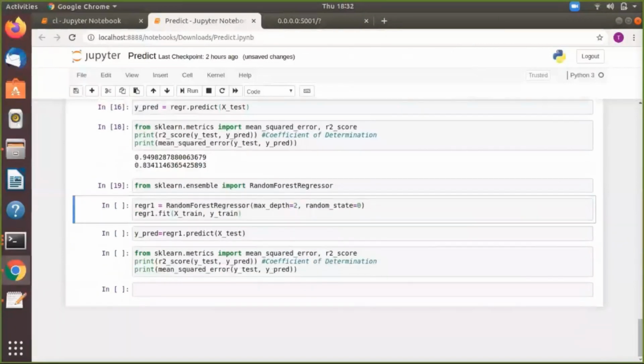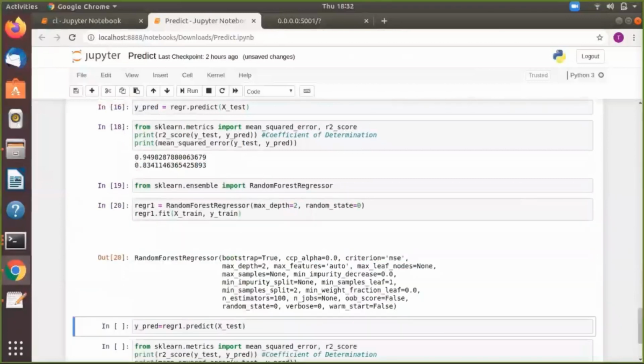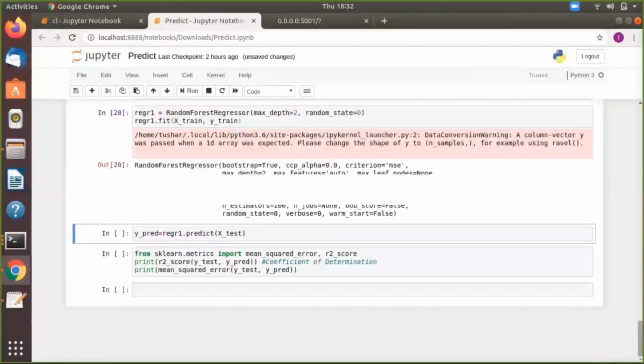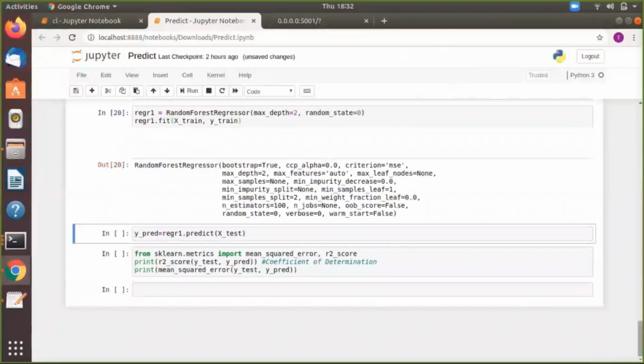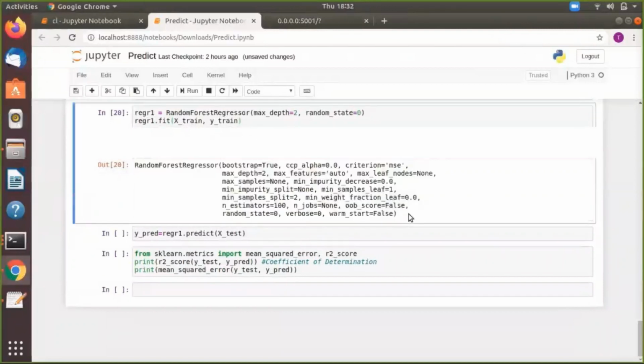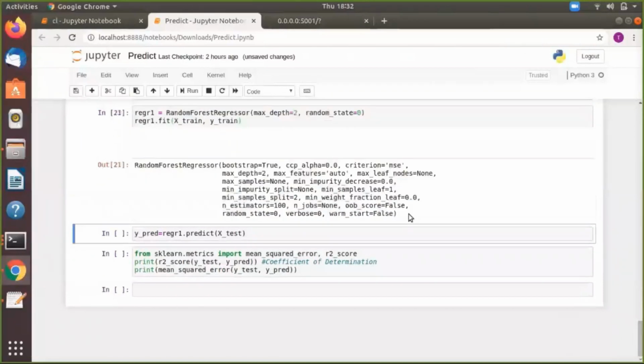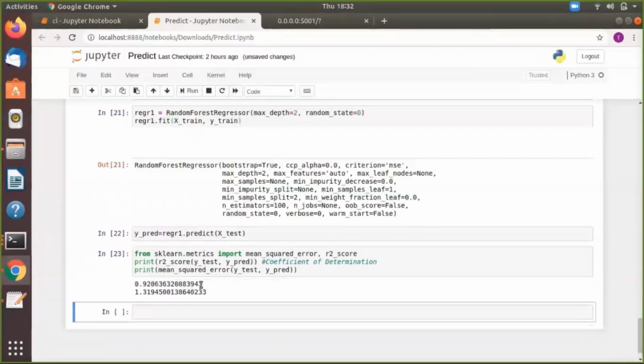Then we have implemented the random forest algorithm. It is a collection of decision trees. It is a type of ensemble ML algorithm called bagging. And the accuracy score of the random forest algorithm is 0.920.